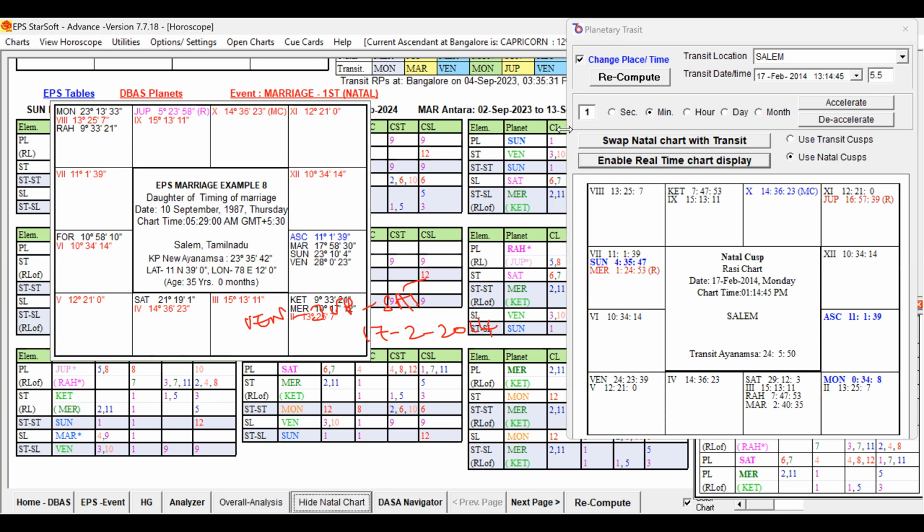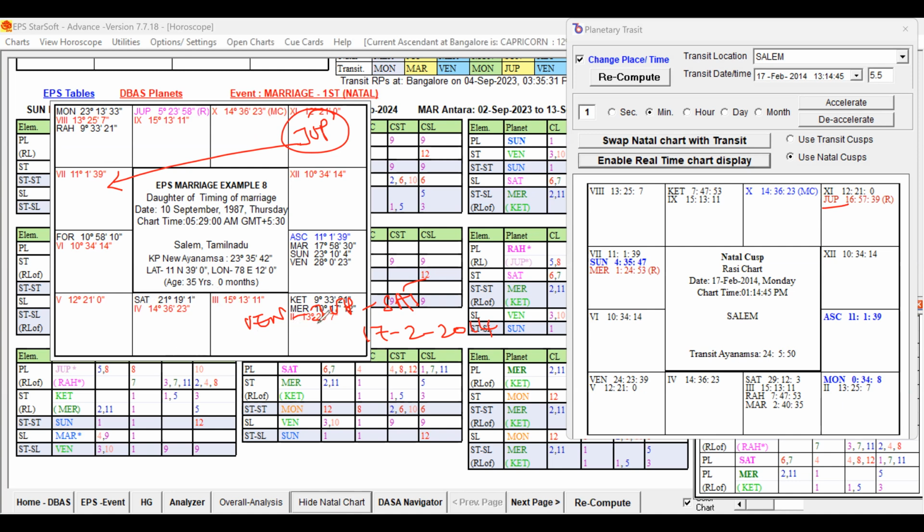Let us check the transit of Jupiter. Where is Jupiter? Jupiter is here. So Jupiter in the Gemini sign, transit Jupiter: is Jupiter aspecting the Moon or the seventh house or the second house or second lord or seventh lord? Yes, Jupiter is aspecting the seventh house. That is a good thing. So that way it is also supportive.